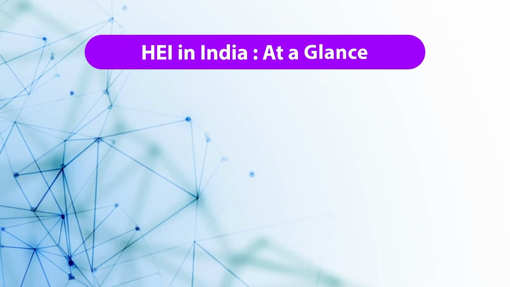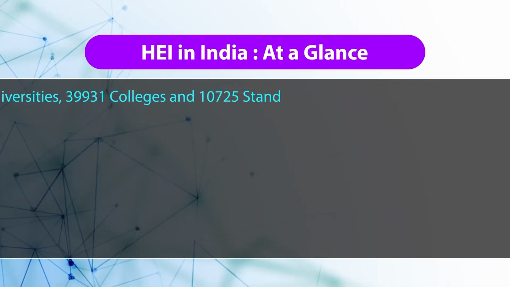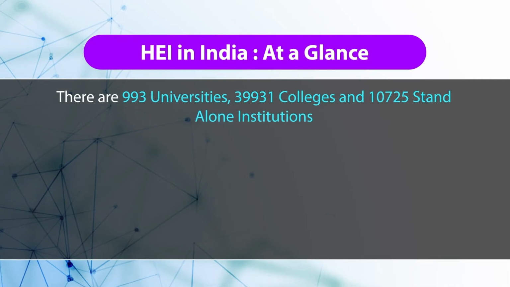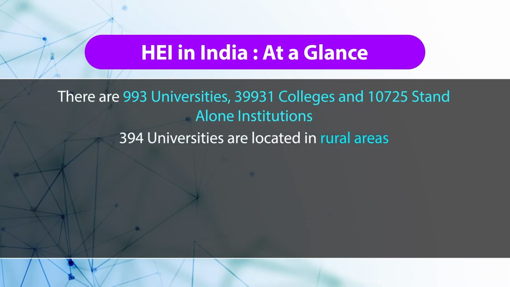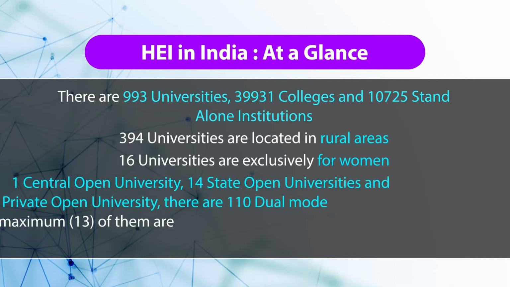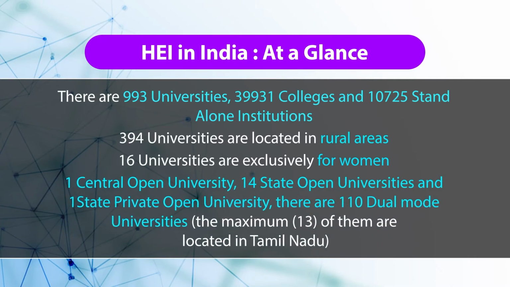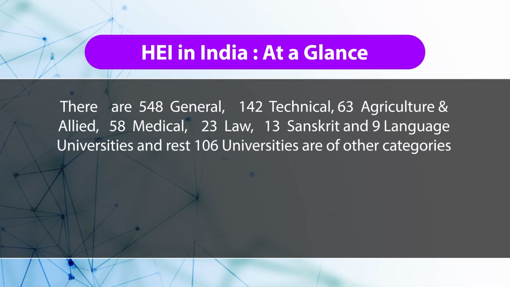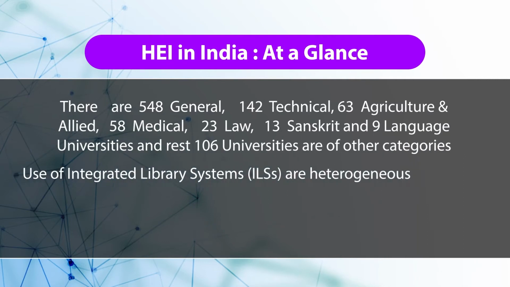We have around 1000 universities, 40,000 colleges, 10,000 plus standalone institutions, 394, that means one third of the universities, are located in rural areas, and 16 universities are exclusively for women. We have different kinds of dual mode universities, which provide both regular education as well as distance education. And as you can see, it is completely heterogeneous in nature.